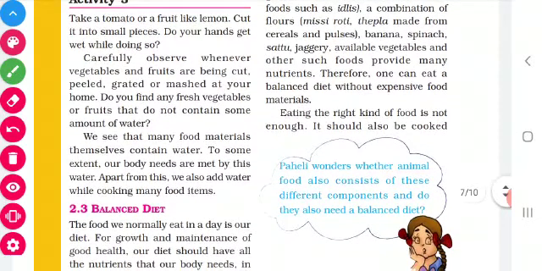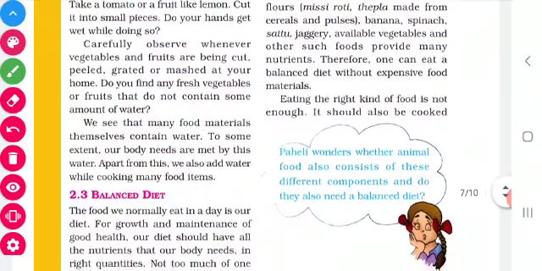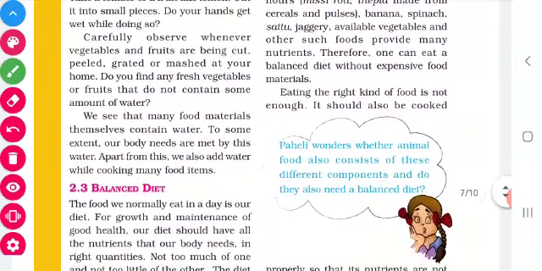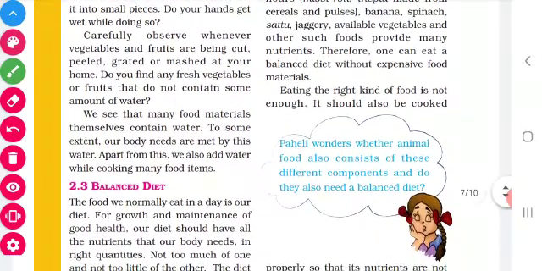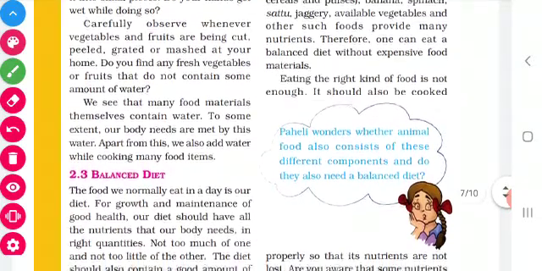Listen, children, we can eat a balanced diet without expensive food materials. No need to eat expensive food materials, no need to eat badam, pista and the like. Even without expensive food materials, we can have a balanced diet.